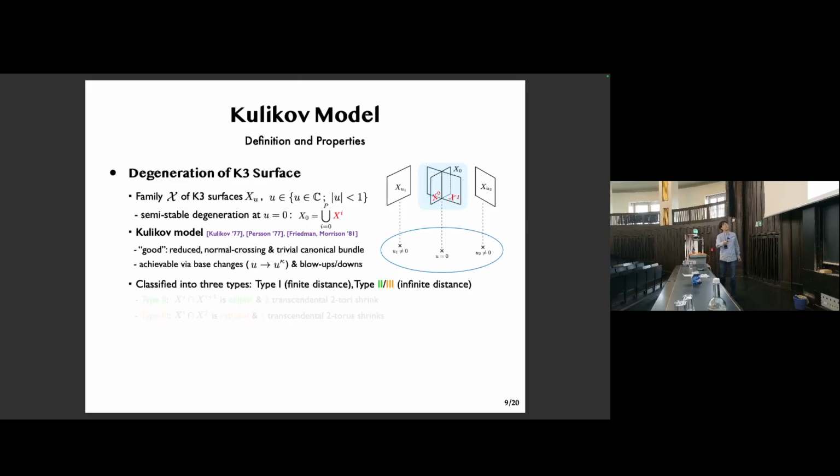So type 1 is a finite distance, so the standard Lie-type degenerations should belong to this. But today we are more interested in types 2 and 3 at infinite distance. So what do we know about them from the math literature?